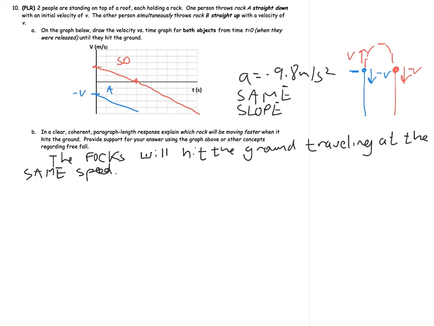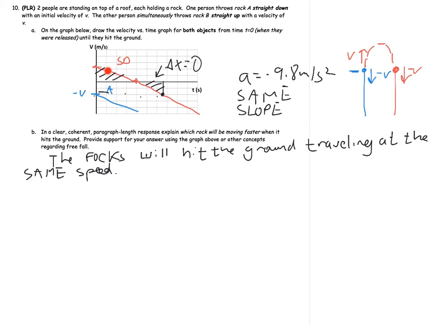So if I consider the flight of A, that's actually identical to B once B returns to that level from which it was thrown. So that last part of the flight of B is the same as the flight of A. We can also see this on the graph. If we look at it here, we can see that at this point here, the two objects are traveling at the same speed. And what is that point? Well, that's the point where rock B actually has a displacement of 0.